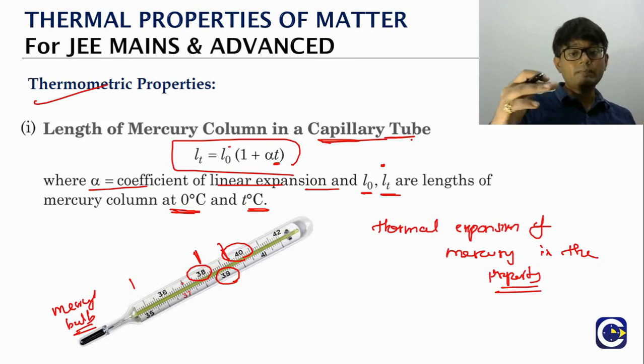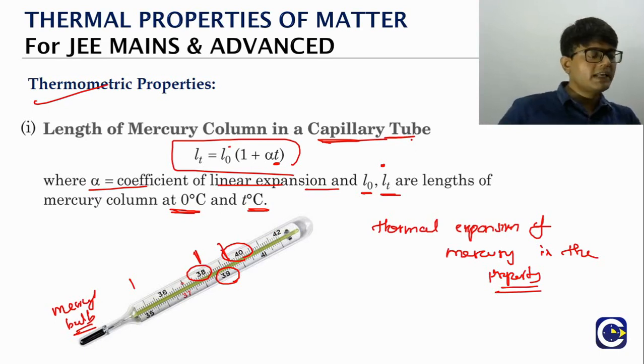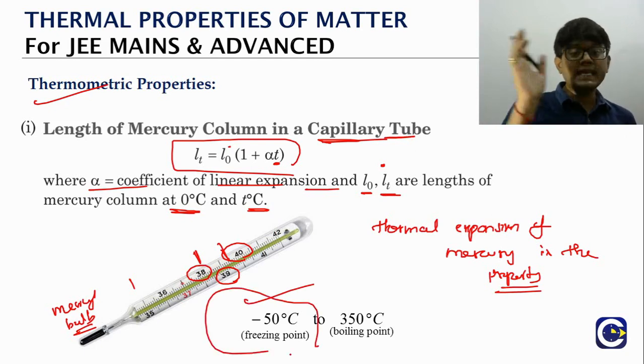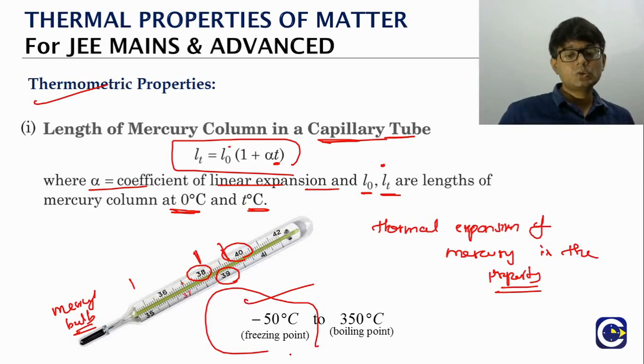The length of the mercury column changes based on the temperature. Now here, one more thing, of course, this is more like a theoretical question. What is the working range of the mercury thermometer? A mercury thermometer will work in the range of minus 50 degrees Celsius to 350 degrees Celsius. Because obviously we are looking at mercury.